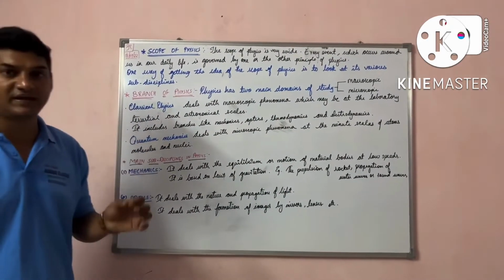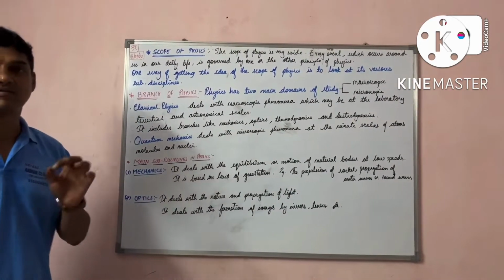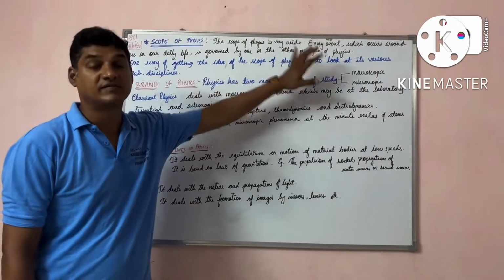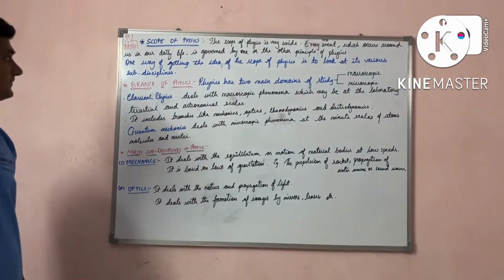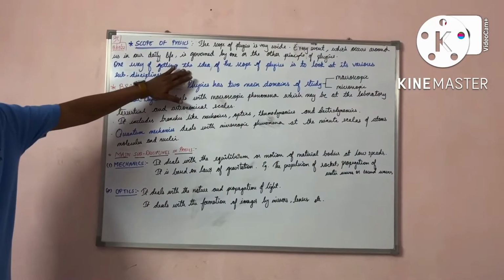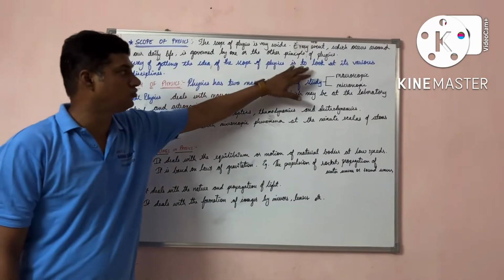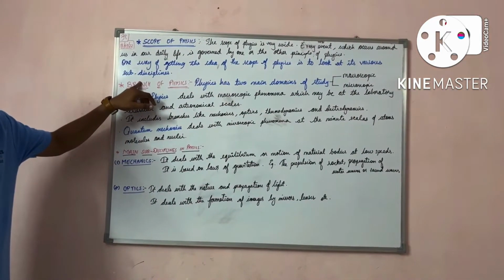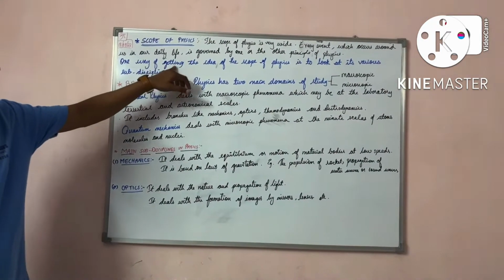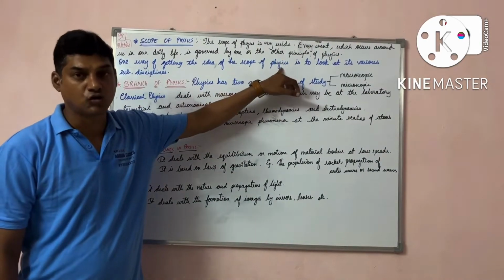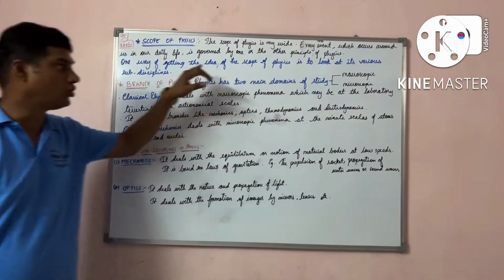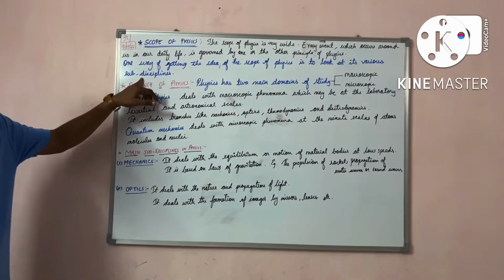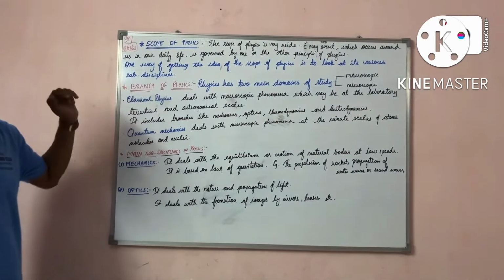One way of getting an idea of the scope of physics is to look at its various sub-disciplines. Within a few minutes you will know what they are.